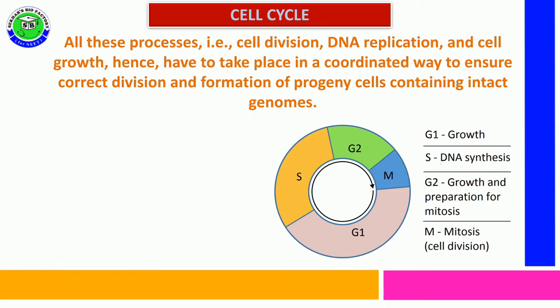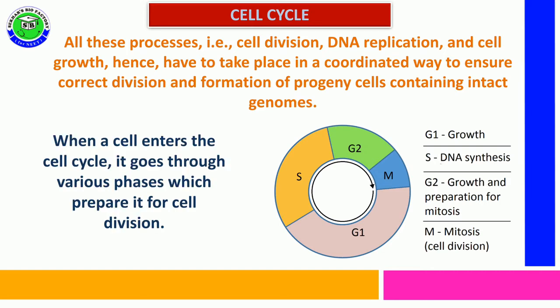So all the processes, which include cell division, DNA replication and cell growth, have to take place in a coordinated way. This coordinated manner helps to ensure correct division and the formation of progeny cells. These progeny cells consist of an intact genome. That means the parental cell which has the genome, the same copy of the genome is present even in daughter cells.